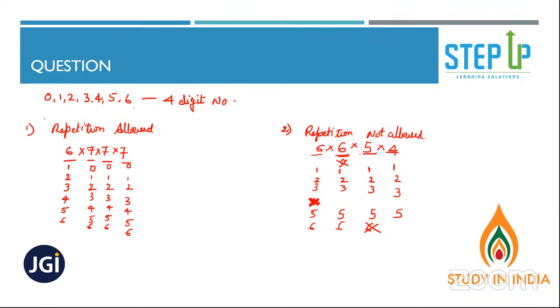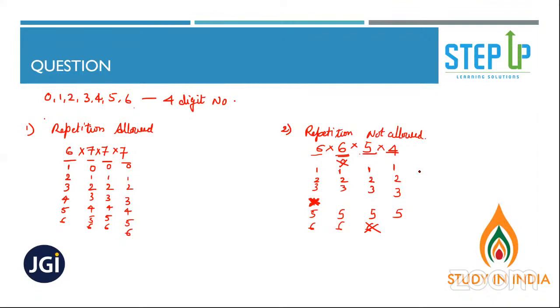Look at it relaxedly and try to understand. Aditya, it will not be 7 into 6 into 5 into 4 because 0 cannot come at the first place. That's why it has only 6 options. Is that clear, people? Is that clear? No problem. Clear to everyone? What is not clear?